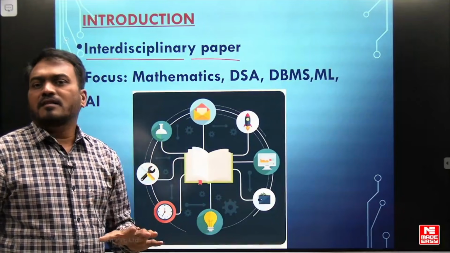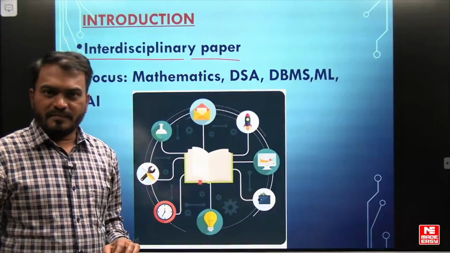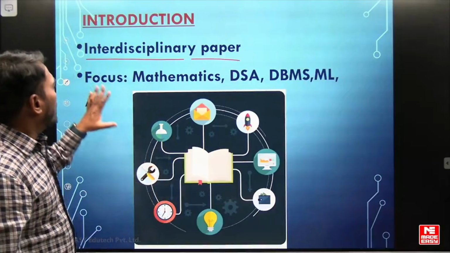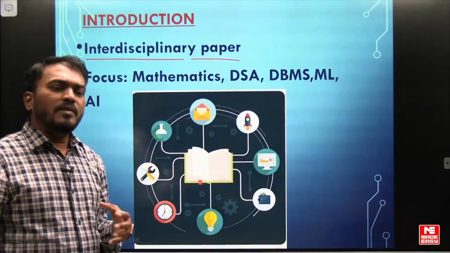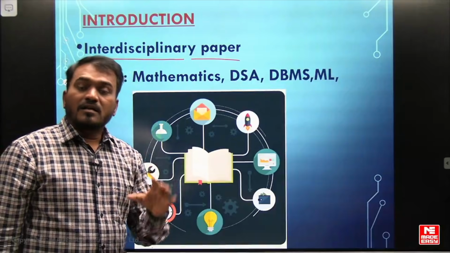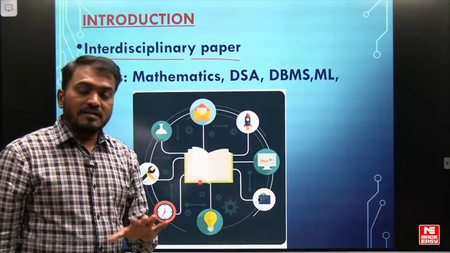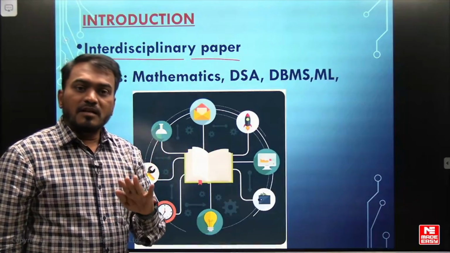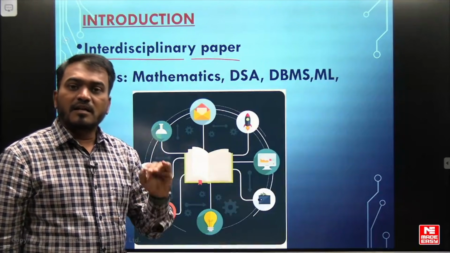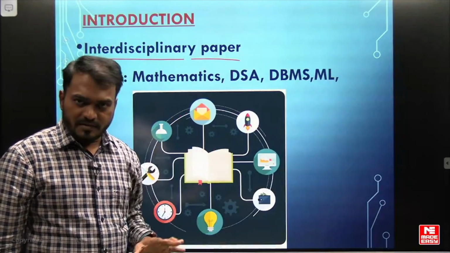So anyone can attempt this paper. Generally students think that it is applicable only for computer science, but that is just a myth. Any engineering background student can appear in this paper.